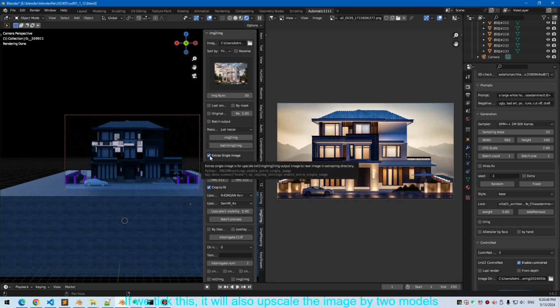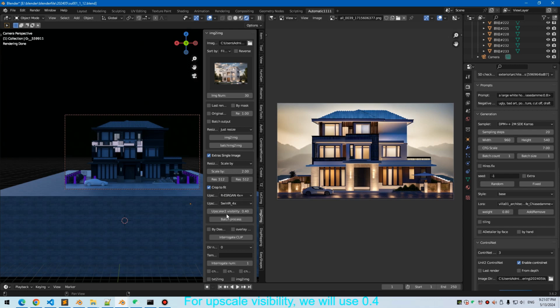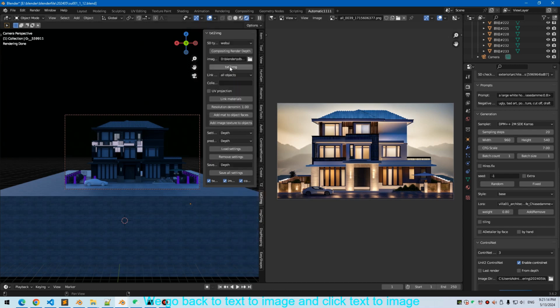If we tick this, it will also upscale the image by 2 models, RS GAN 4x plus and also Swing IR 4x. For the upscale visibility, we will use 0.4. We go back to text to image and click text to image.